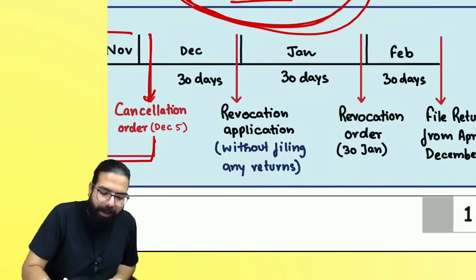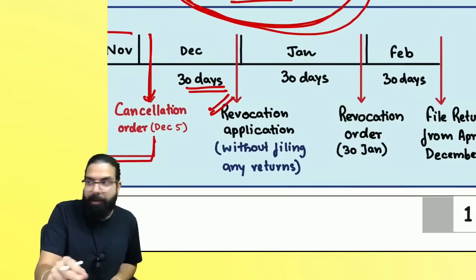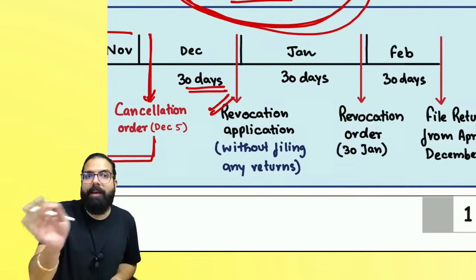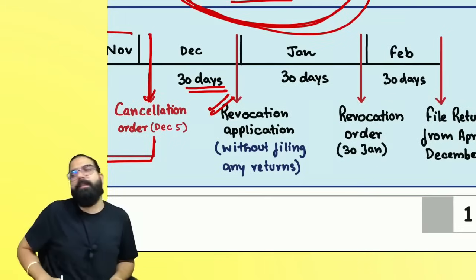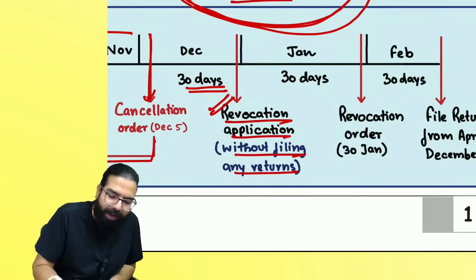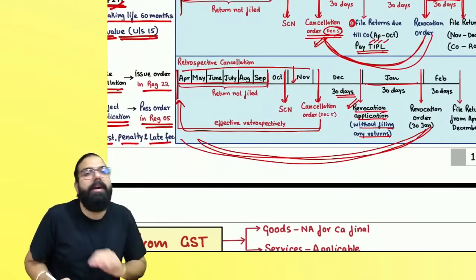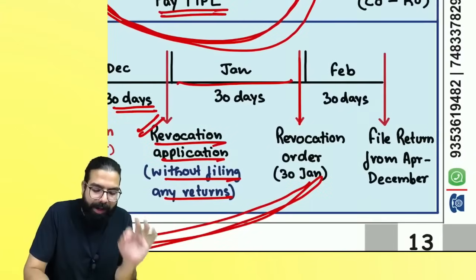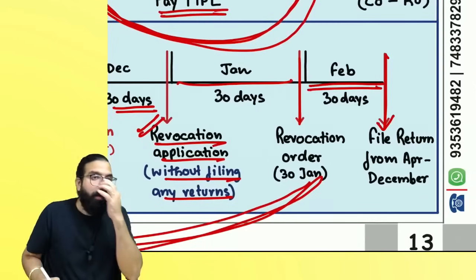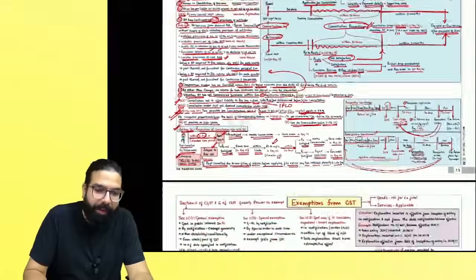Then, Baba, they are telling first apply for revocation within 30 days plus extended period. Correct, everyone? An extension of 30 days can be given and another 30 days' extension can also be given. Remember one thing, first file your revocation application without filing any return. They will give you the revocation order. Now, from here till the revocation order, whatever returns are due, all can be filed within the next 30 days. Are we all clear? This was about retrospective cancellation of registration.